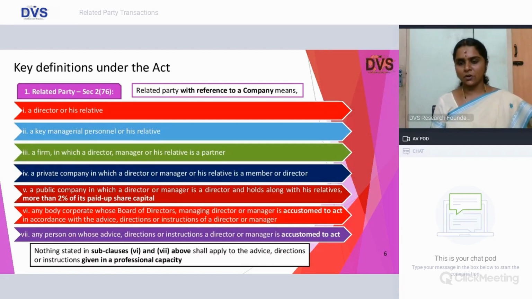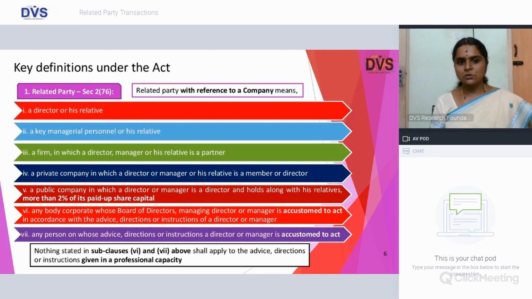He shall be a director or manager and hold along with his relatives more than 2% of the paid up capital. Whereas when the Act was notified, it was "or", which means a director or holding the shareholding percentage of more than 2%, which makes it applicable even if he is not holding any shareholding in the company.